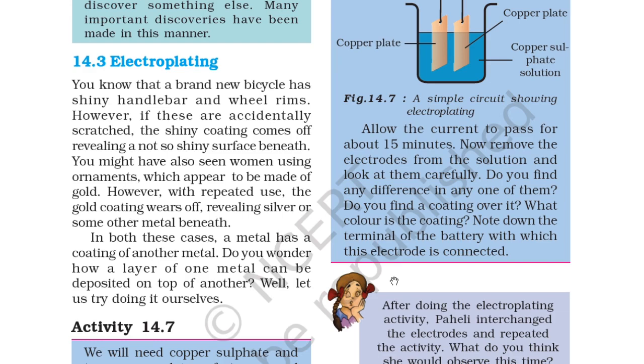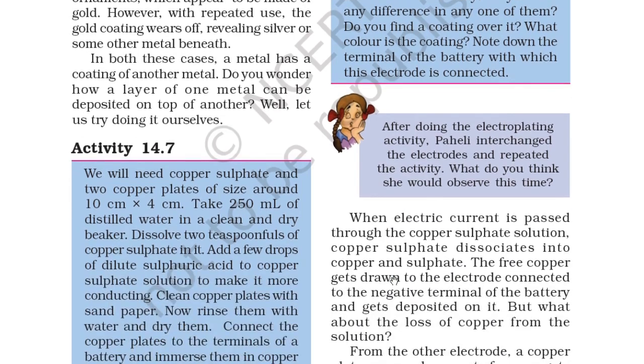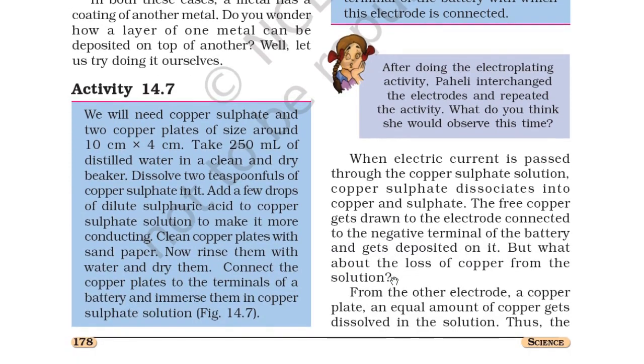You might have also seen women using ornaments which appear to be made of gold. However, with repeated use, the gold coating wears off, revealing silver or some other metal beneath it. So in both these cases, a metal has a coating of another metal. Do you wonder how a layer of one metal can be deposited on the surface of another metal? Well, let us try to understand this by doing an activity.